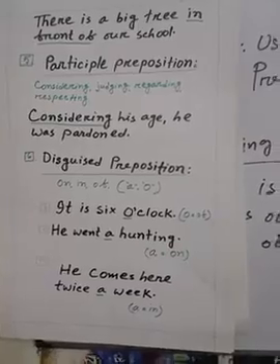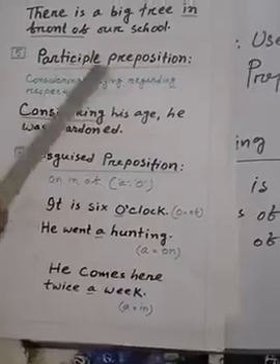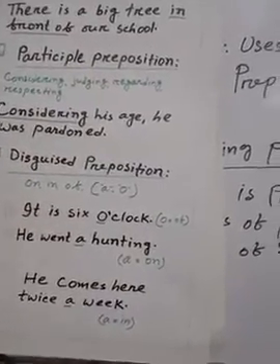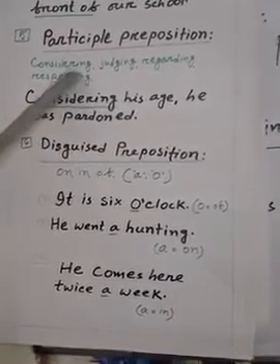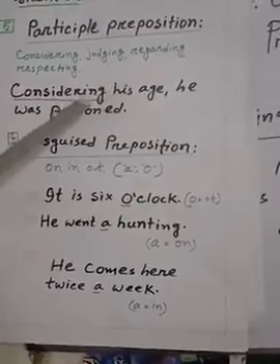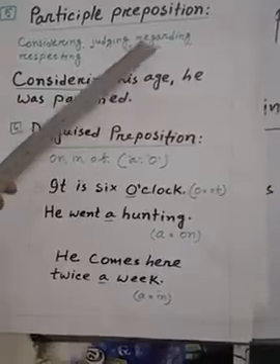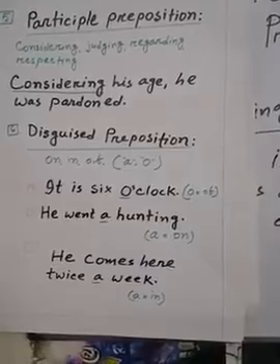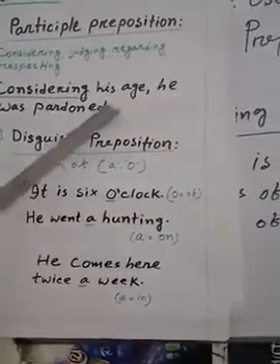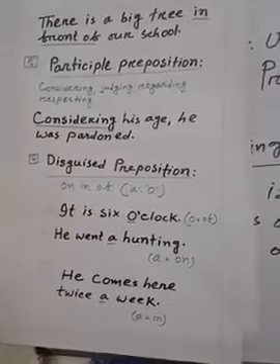My dear viewers, the fifth kind: participle preposition. Here we get the present form of the verb, or the present participle, ing with the verb. After that, it is used as a preposition. See: considering, judging, regarding, respecting, etc. We will get many. Now see one of the examples: Considering his age, he was pardoned. Here, my dear viewers, considering is used as a participle preposition.